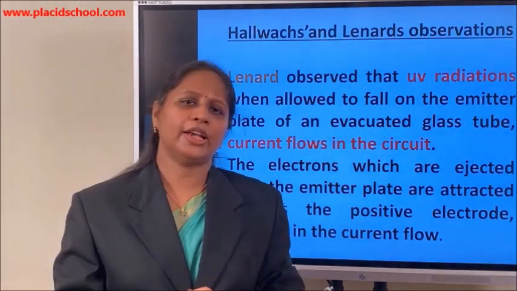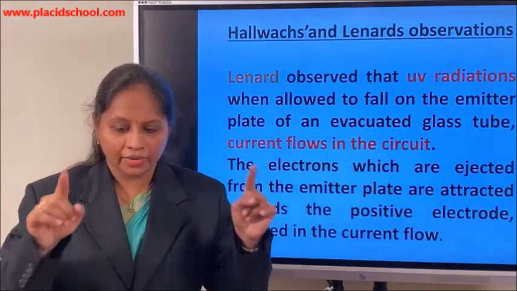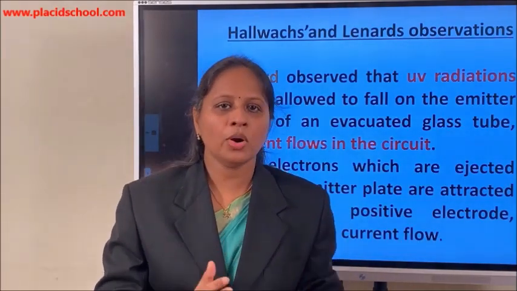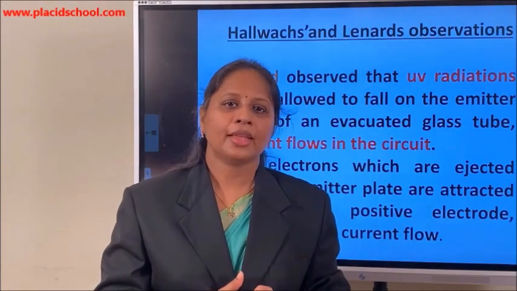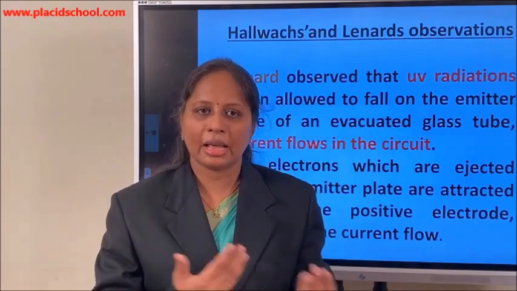So how could you explain this phenomenon? What happens when light falls on the metal plate, and why can we register a current in the external circuit? It is nothing but the electrons on the emitter plate absorbing energy from the light falling on it and being emitted.